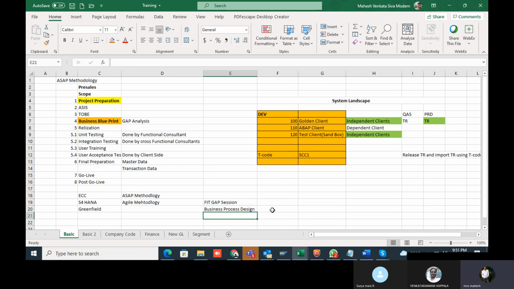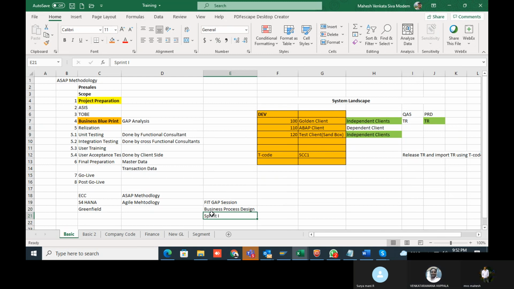Sprint one. Sprint one is nothing but user training. In sprint one, we have already shown the business process completely in the FitGap session. What we'll do is give the test scripts to the users, a complete step-by-step test script, and post those scenarios. They will go to the test script and do the transaction instead of you.